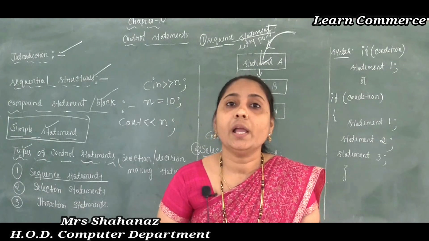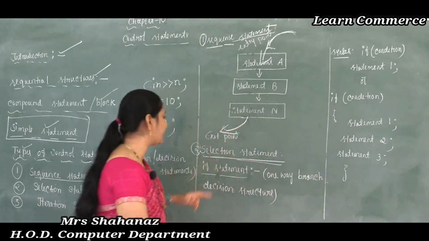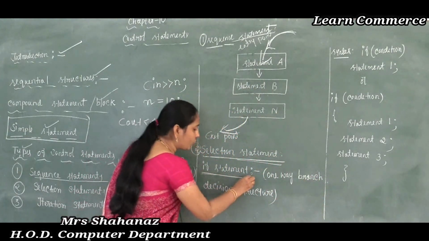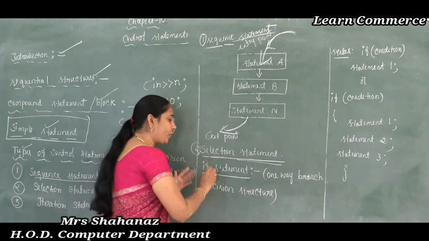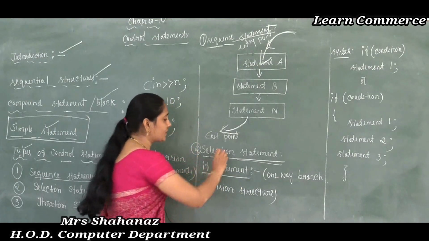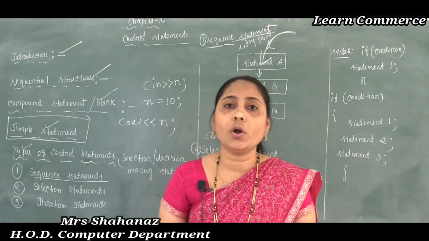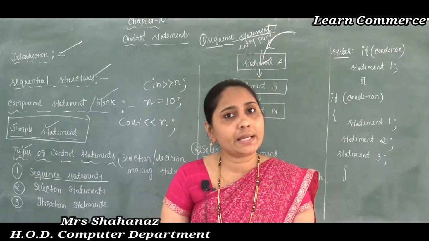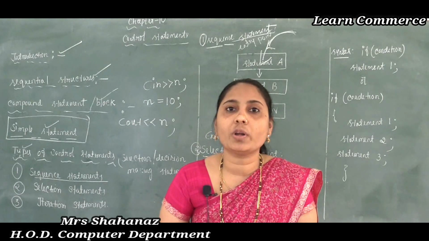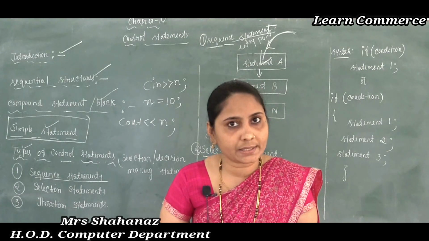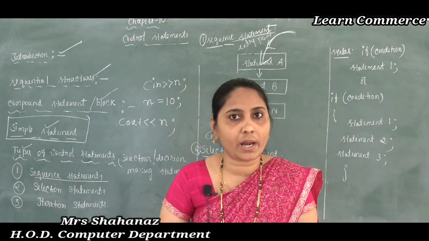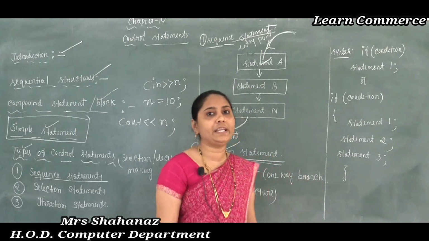Clear this point here, it is only called the decision making statement. Now, before going to the types of the selection statement, let's understand the meaning of the selection statement. The selection statement is the ability of a programming language to select the statements of a program based on some condition.